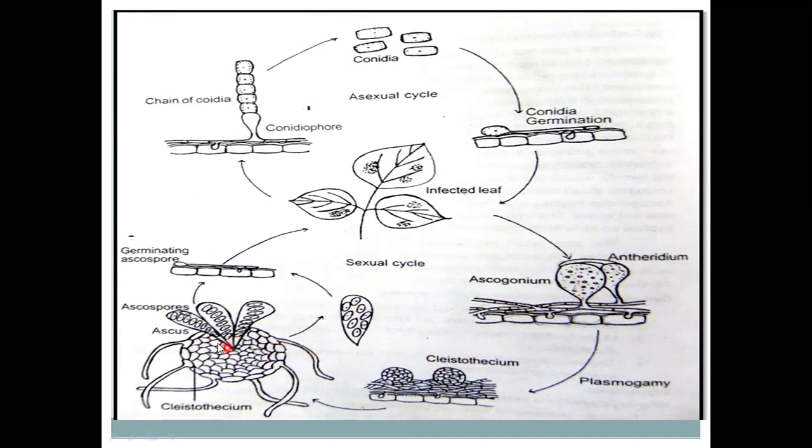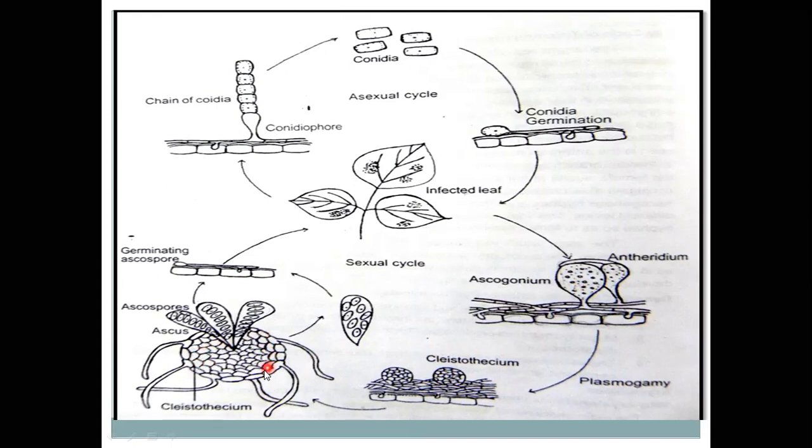So these sexual spore fruits are formed by fusion of the female gamete and male gamete. Antheridium is the male gamete and Oogonium is the female gamete. So male nuclei migrate from this antheridium towards the oogonium. Finally, male and female gametes fuse to each other and form the cleistothecia.